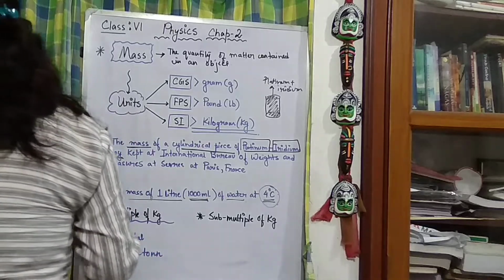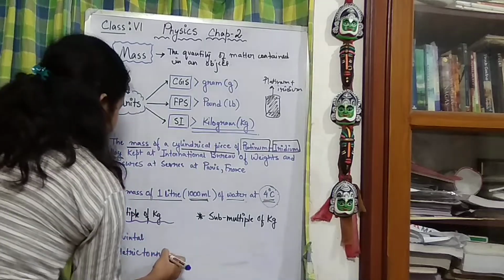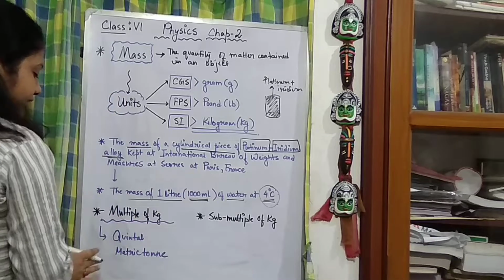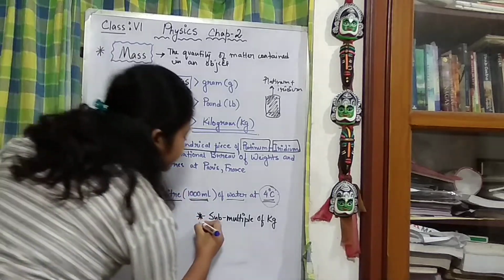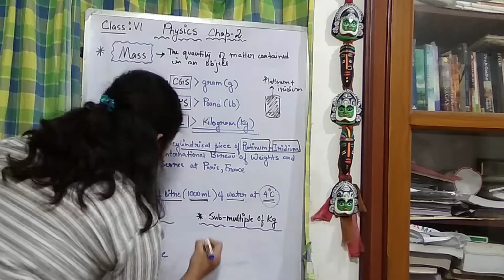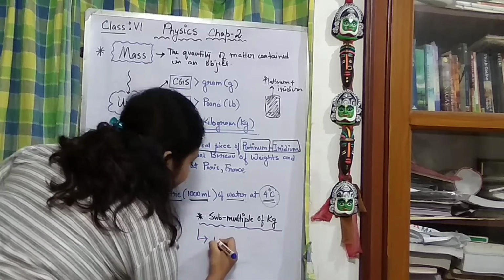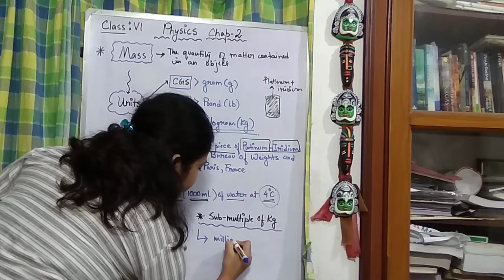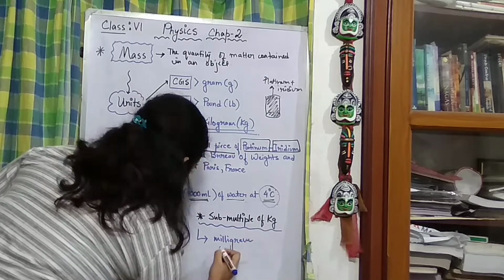Alright, so the multiples of kg are quintal and metric ton. And similarly, some smaller units for the kg are milligram and gram.